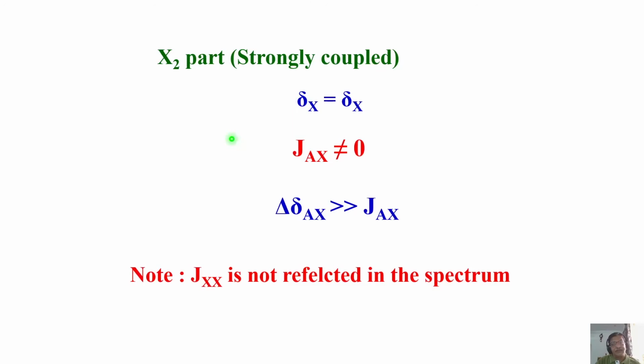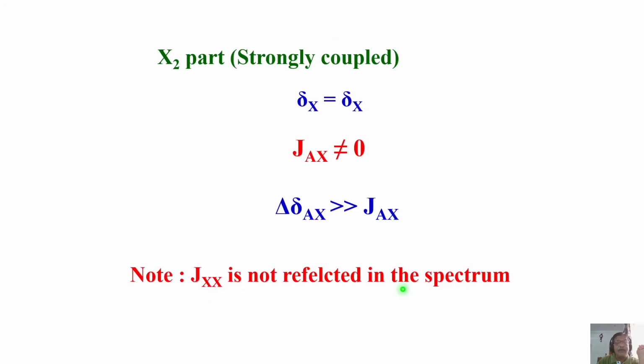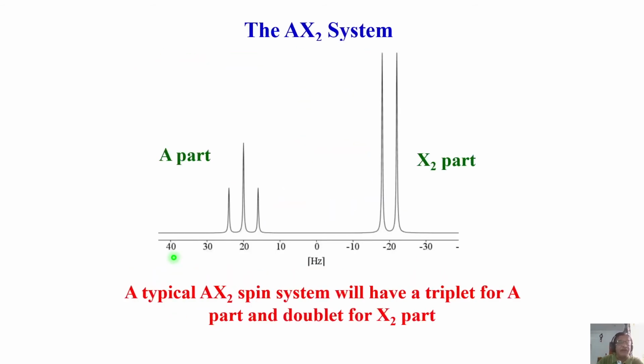In this case, this is X2, and the coupling between the X's is not seen in the spectrum. Please remember, this is a classic example of an AX2 spin spectrum. AX2: X2 part and A part. What is the A part? The A part is a single proton, but it is coupled to two equivalent protons. Apply your 2nI plus 1 rule. It has to be a triplet. Exactly, it's a triplet.